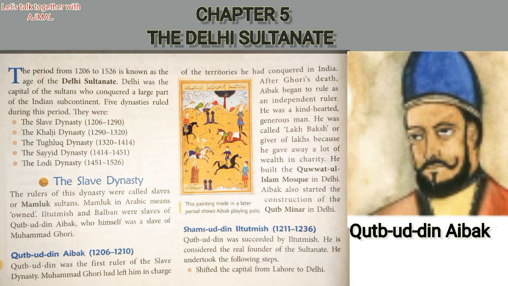Mamluk in Arabic means owned. Iltutmish and Balban were the slaves of Qutbuddin Aibak, who himself was a slave of Muhammad Ghori.